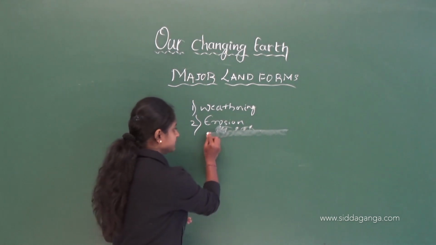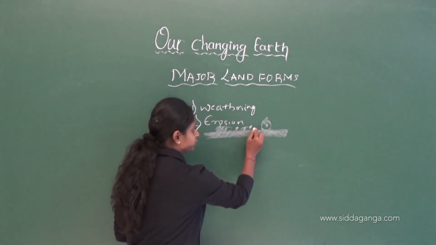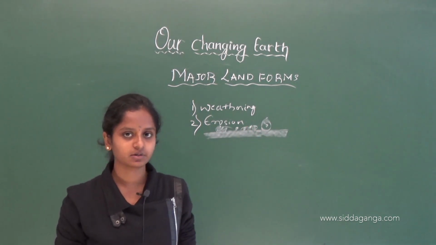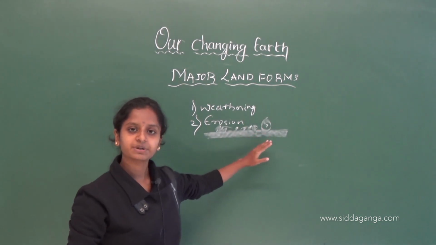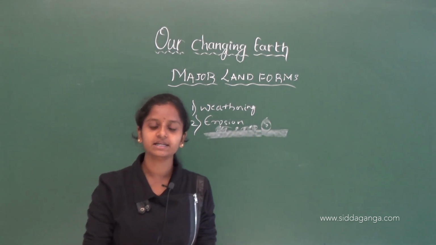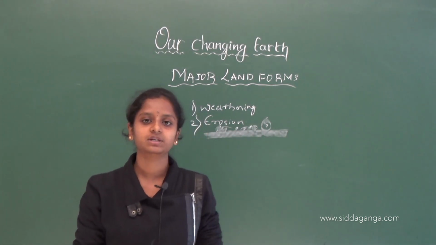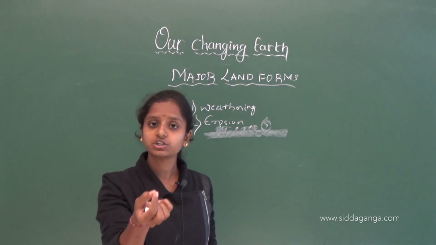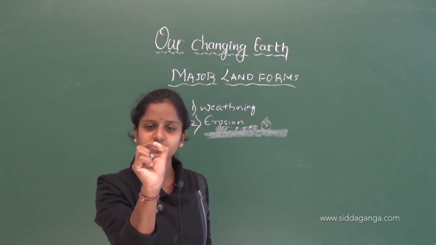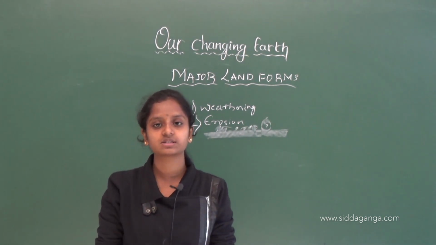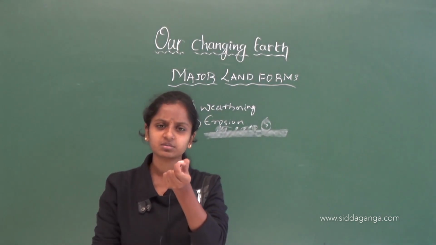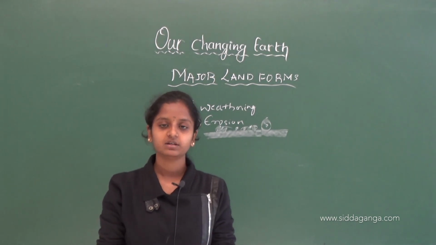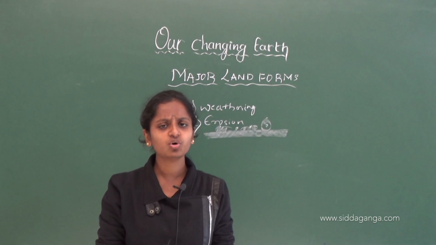See, this is a land surface. We have different kinds of rocks. Breakdown of these rocks will happen over a period of time. But this breakdown of rocks will not happen suddenly. It will take a long time to happen. Weathering is a slow process. For the formation of only 1 centimeter of soil, it takes millions of years. Understood? For a little bit of soil, it takes millions of years. So does weathering. Weathering is a slow process.